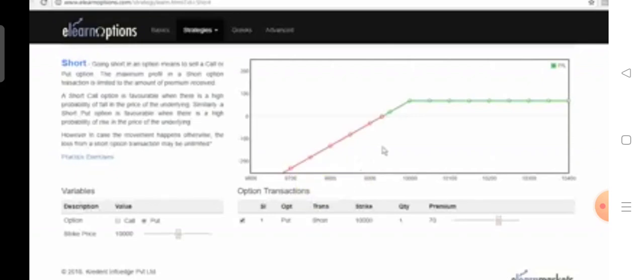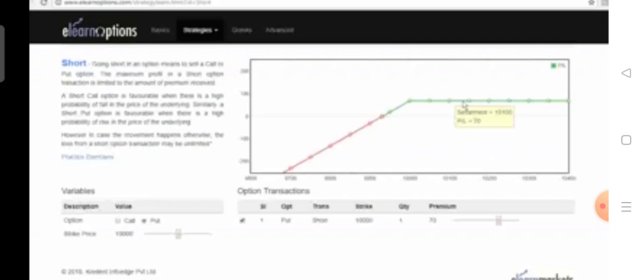That is, if the price goes below the strike price, the put option seller starts incurring a loss, and a put option seller has a limited profit to the extent of the premium which he has received at the time of selling a put option.